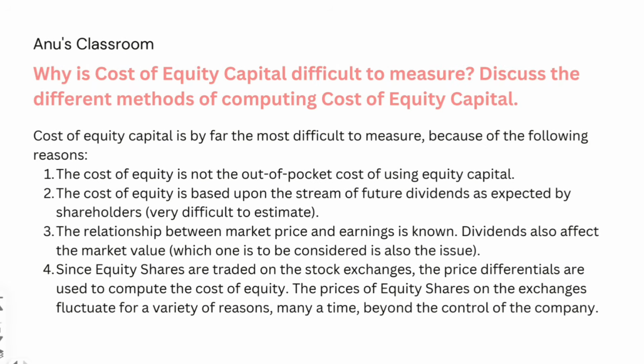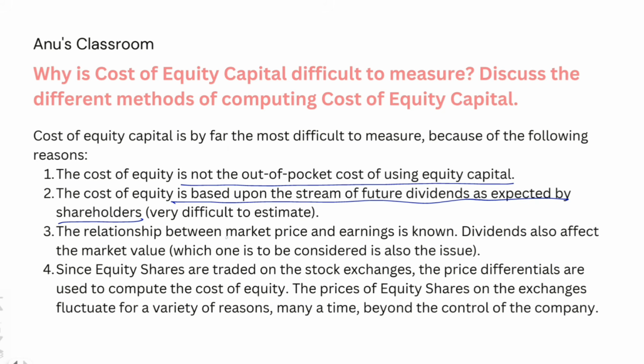The cost of equity capital by far is the most difficult to measure because it is not the out-of-pocket cost of using the equity capital. It is based upon a stream of future dividends as expected by the shareholders, which is very difficult to estimate. We'll be in a tough spot if we are to estimate future things, because the level of uncertainty associated with the future is actually quite tremendous, right?